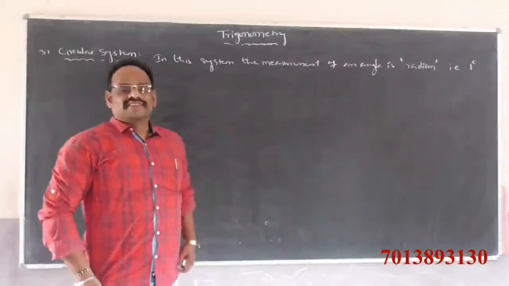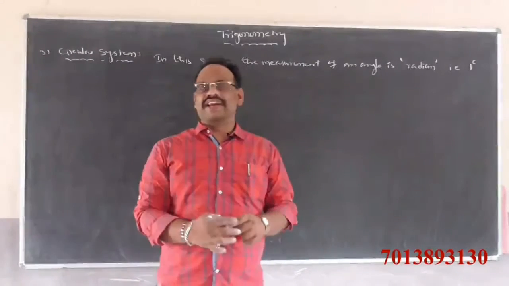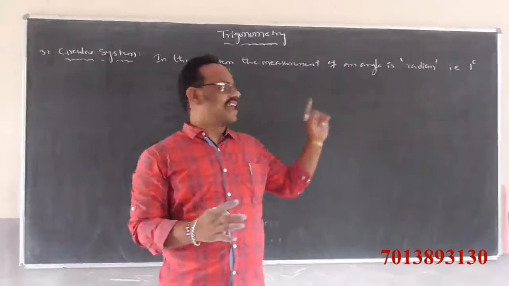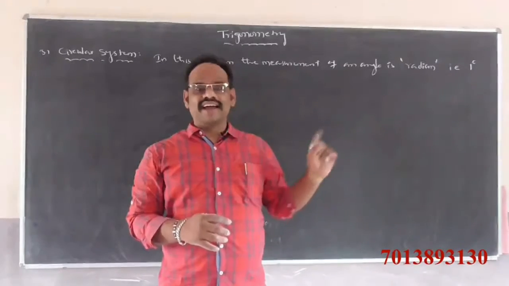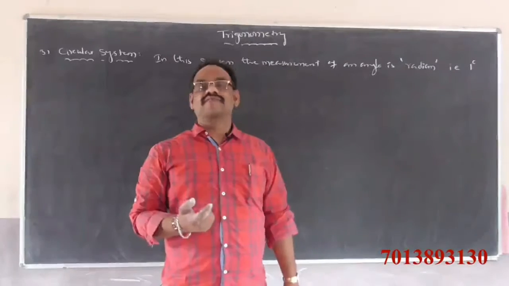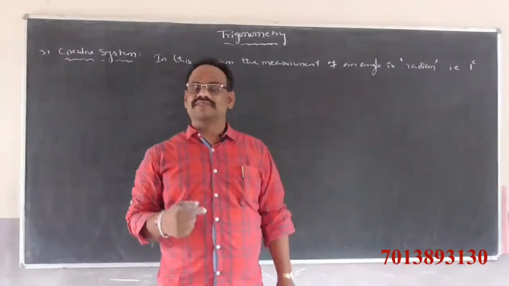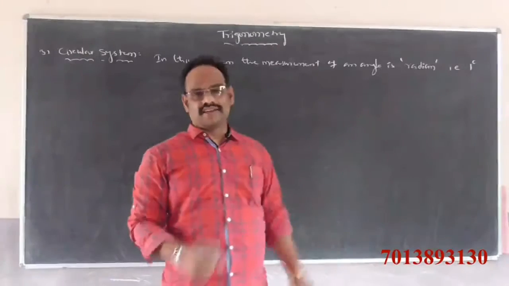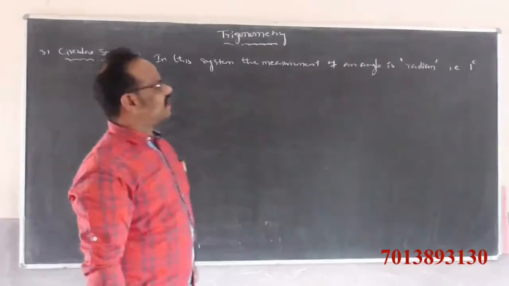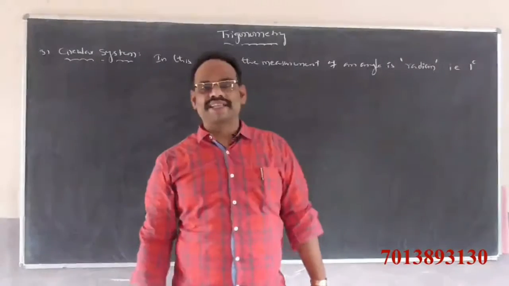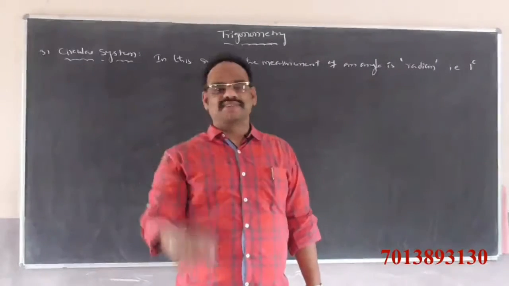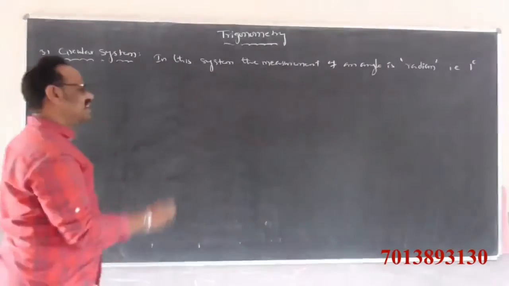Clearly, radian is different from radius. Radian and radius are not equal. Radian is an angle, and radius is the line segment joining the center of the circle and any point on the circumference. That is a line segment, and this is an angle. Both are different. So in this system, the measurement of angle is the radian, denoted by 1 power c. So, what is a radian?